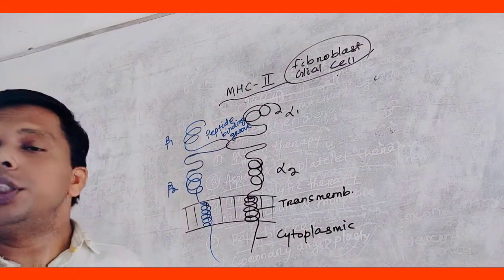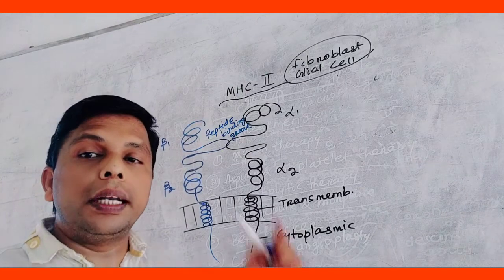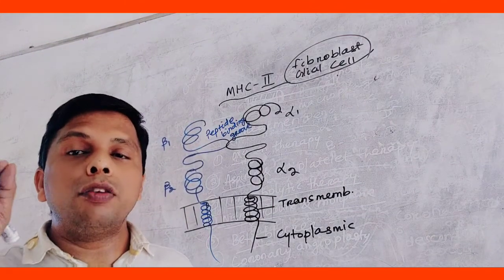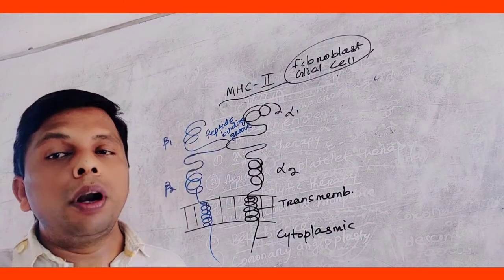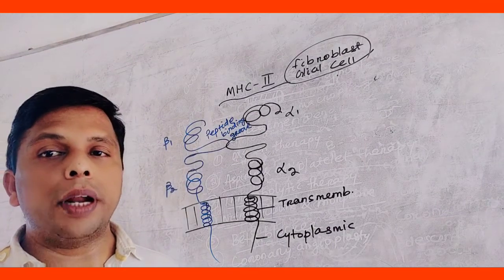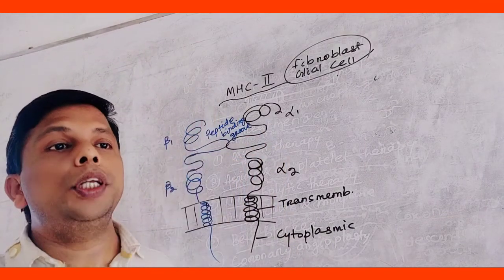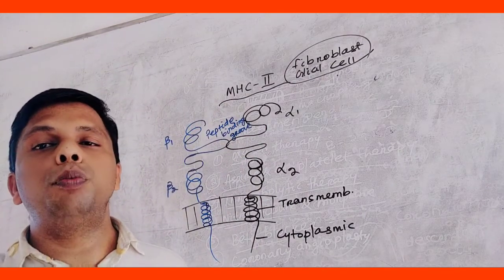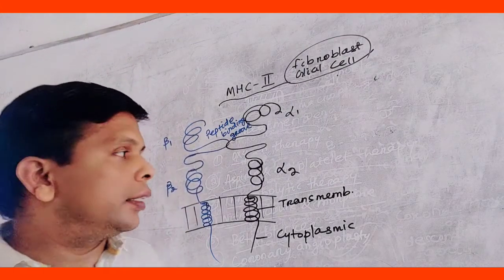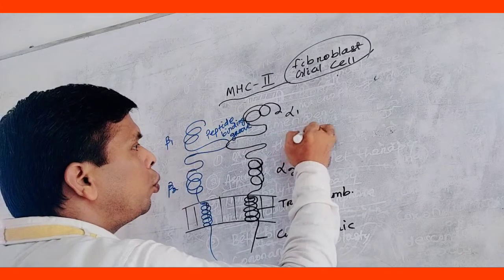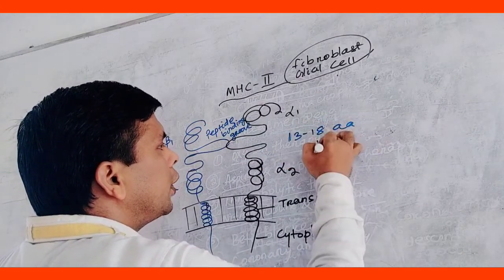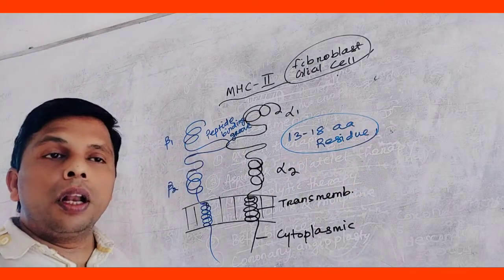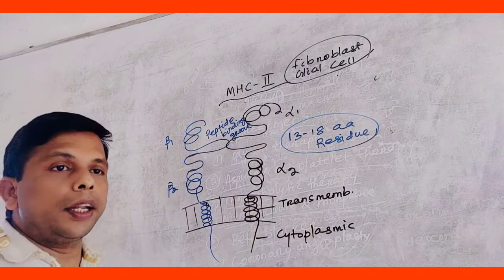Remember, in MHC1 it is a closed type of groove, but here it is open type, because in MHC1 only the alpha chain gets folded to form the antigen binding groove, but here there are two, alpha and beta, so it is open type. The groove can bind a small polypeptide of about 13 to 18 amino acid residues, whereas in MHC1 it was 8 to 10, an oligopeptide. Here it is a polypeptide, 13 to 18 residues.